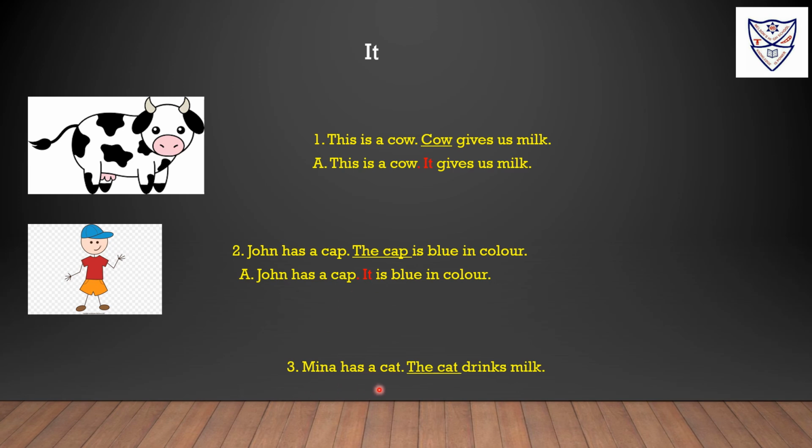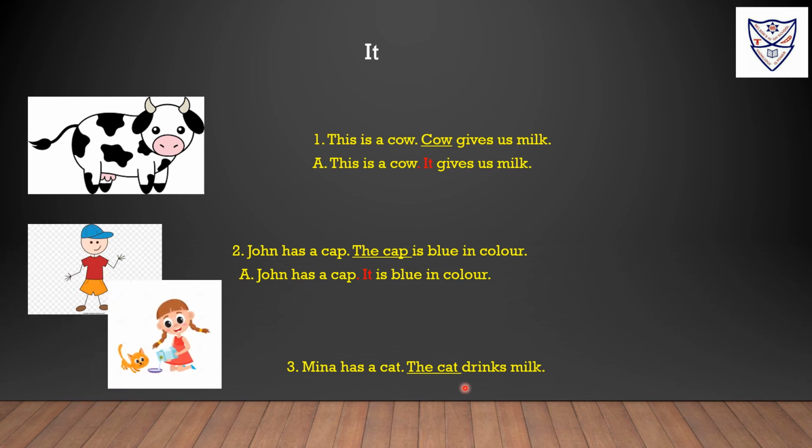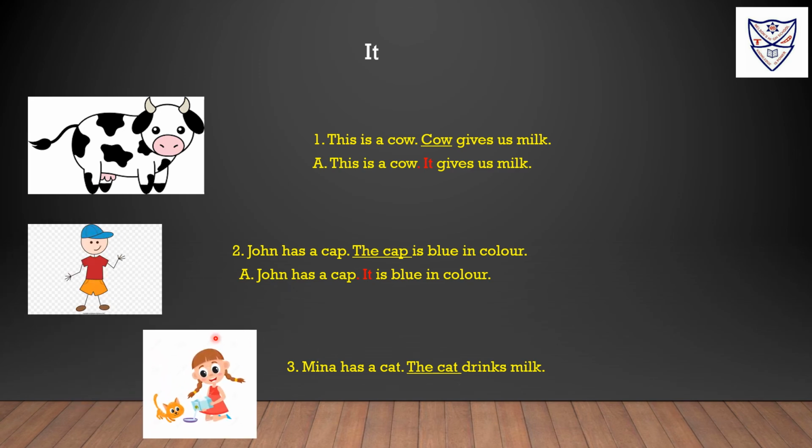Meena has a cat. The cat drinks milk. In this picture we are talking about cat. Meena has a cat. It drinks milk. Cat here is an animal.